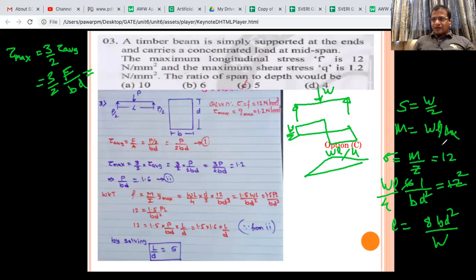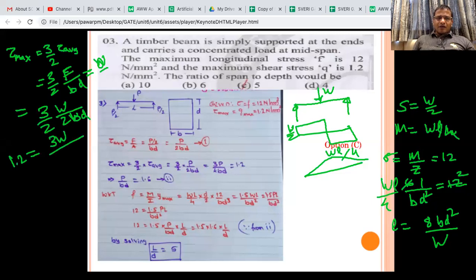W by 2. So if you put W by 2, it means it is equal to 3 by 2 into W by 2 upon B into D. So tau max is given, that is 1.2, equals 3W by 4 BD. And as I told you, we have to get W from this.